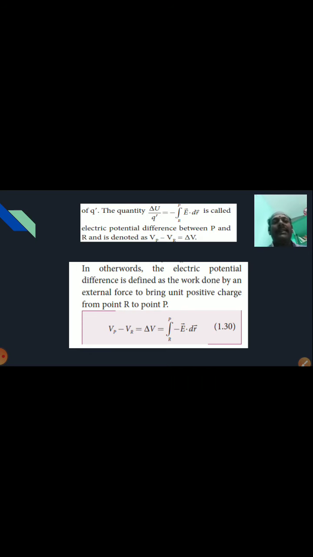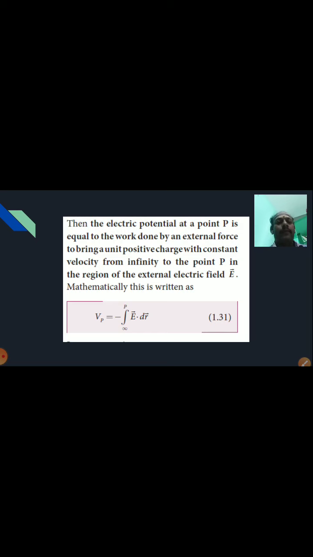In other words, the electric potential difference is defined as the work done by an external force to bring a unit positive charge from one point to another. So this is the definition. The electric potential at a point P is equal to the work done by an external force to bring a unit positive charge with a constant velocity from infinity to that point. It will be denoted by the symbol V at P, equal to the integral of E dot dr. Here the negative sign indicates the work done is against the electric field.